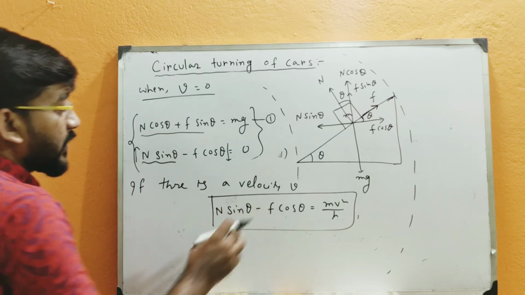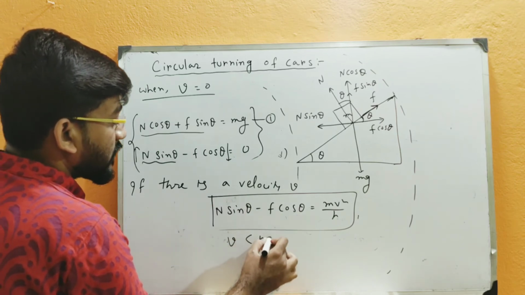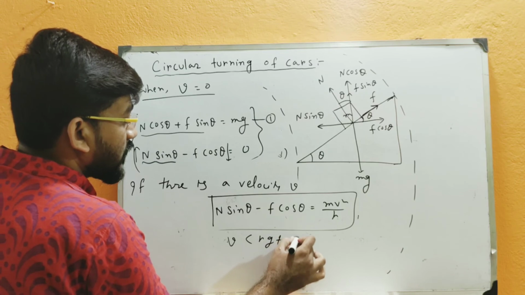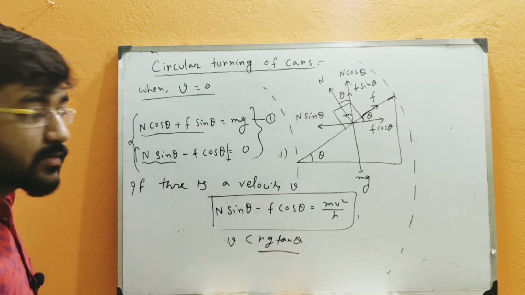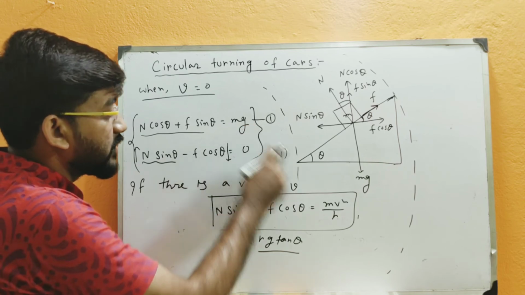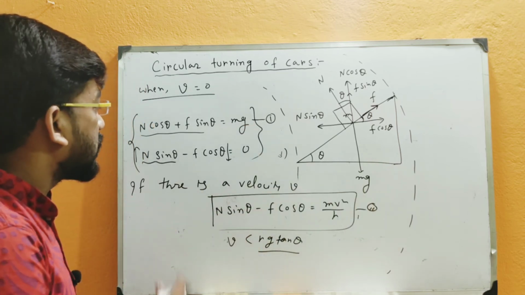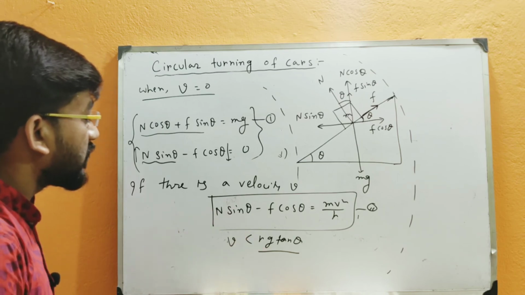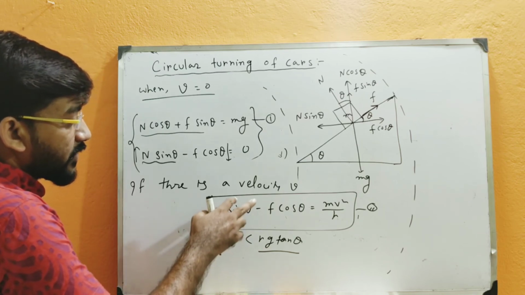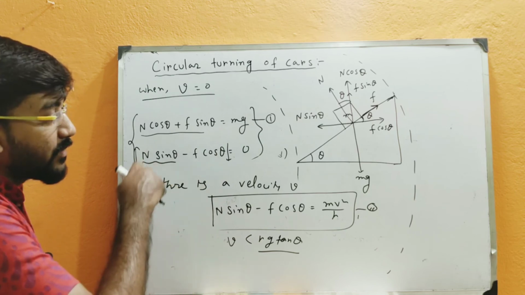And if you calculate, you can see from here that v is obviously less than root over rg tan theta. But we don't need to calculate this, because for problem solving purposes we will just use these two relations and solve. I will give you one example so that you can understand this theory also. But if you calculate this, you will get this relation, v less than root over rg tan theta, that I told you earlier.